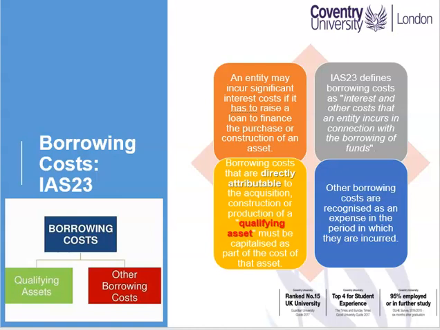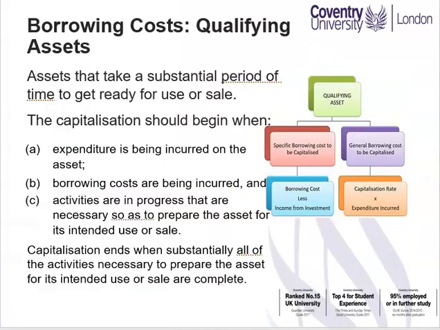So in other words, borrowing costs may relate to qualifying assets or to other assets. If they relate to qualifying assets, then they will form part of the cost of the asset. Otherwise, they'll be expensed in the normal way. So the standard states that other borrowing costs are recognized as an expense in the period in which they are incurred.